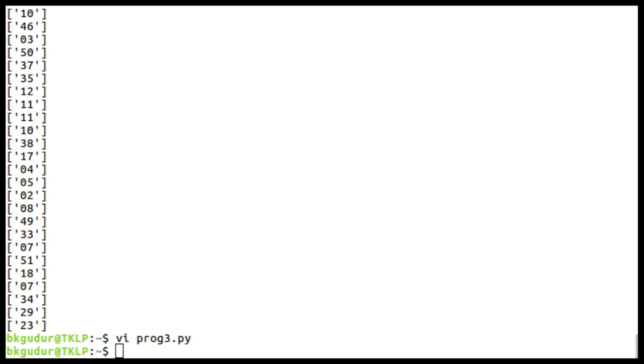Afterwards we'll read number by number and check whether the number is even. We'll take two variables, one is even sum and another is odd product. Initially we'll initialize even sum to 0 and odd product to 1. If the number is even, we'll add it to even sum, and if the number is odd, we'll multiply it into odd product. Whenever there is repetitive multiplication, the product should be initialized to 1.